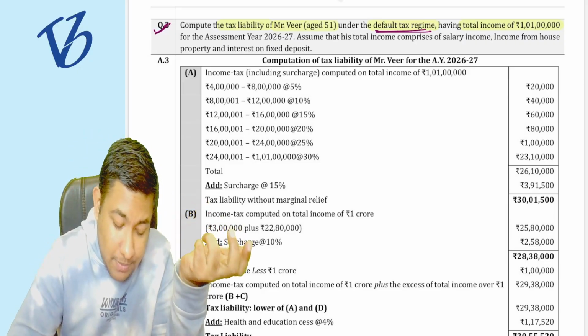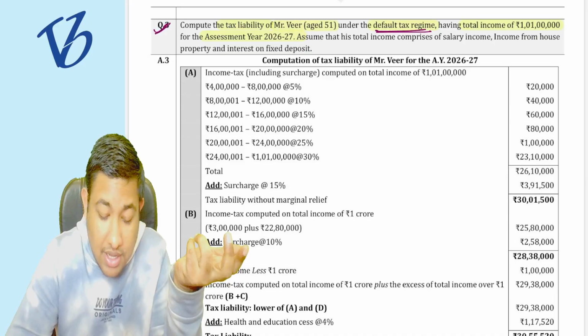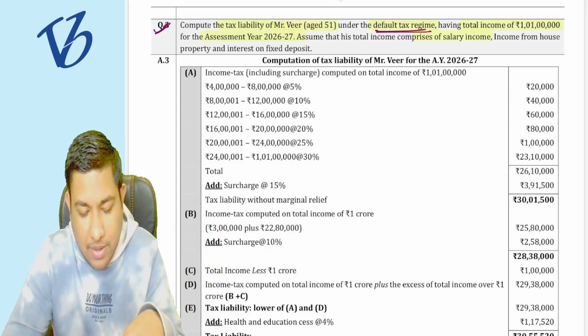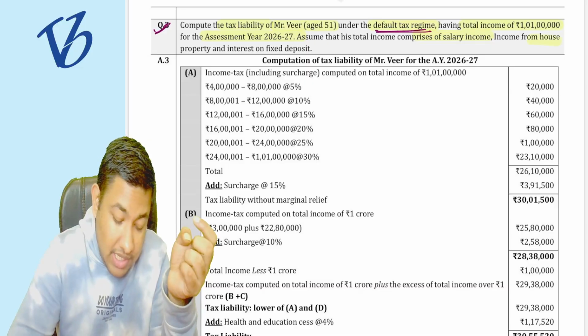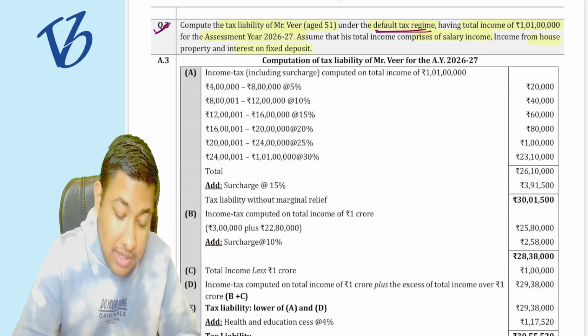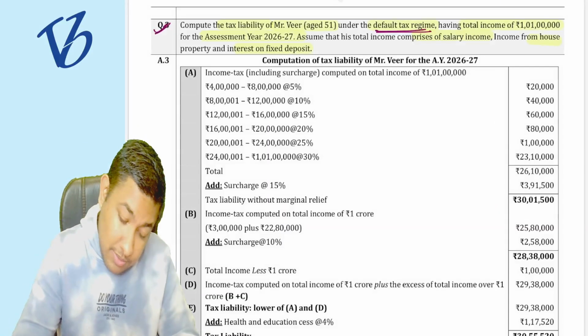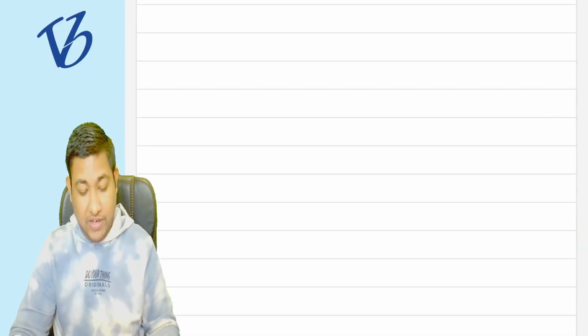Okay, now everything remains the same for the assessment year 26-27. His total income comprises the salary income, house property, and the fixed deposits. Okay, now we have to compute the total income, and the total income is what? Of the 1 crore 1 lakh rupees.